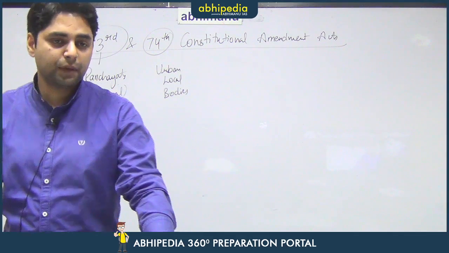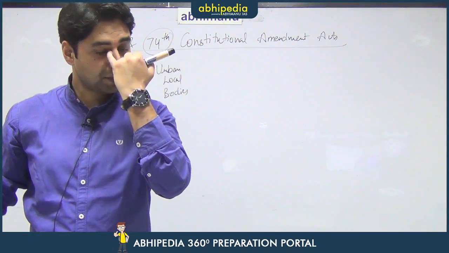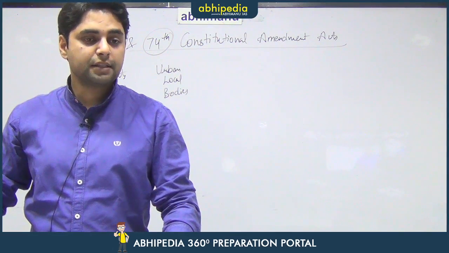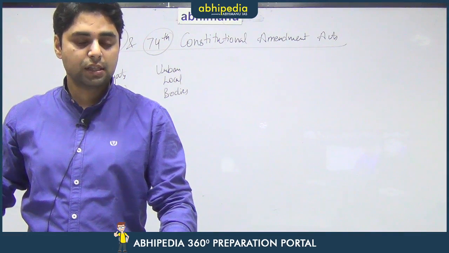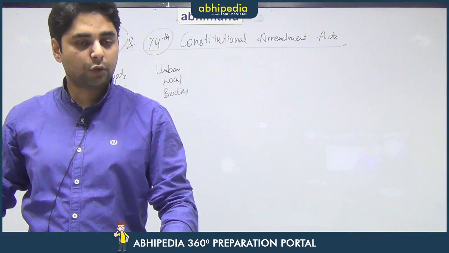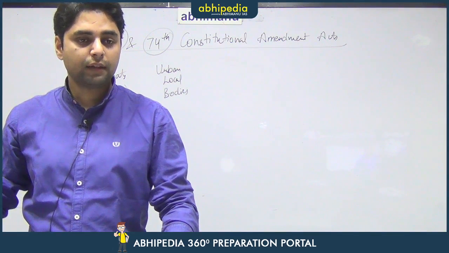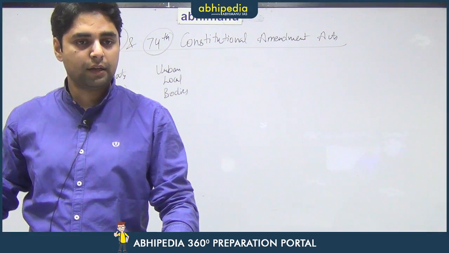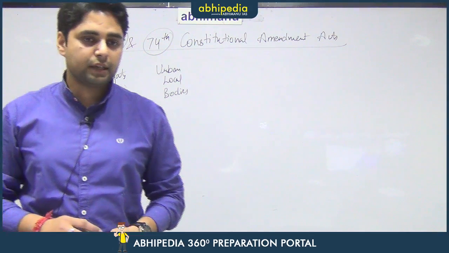Yes, in case of removal of a Supreme Court judge, special majority is needed in the House. Special majority means the majority mentioned under Article 368 of the Constitution, which is the majority of the total membership of the House as well as 2/3 of members present and voting. That is the type of majority required if we want to remove a judge under the Judges Inquiry Act 1968.